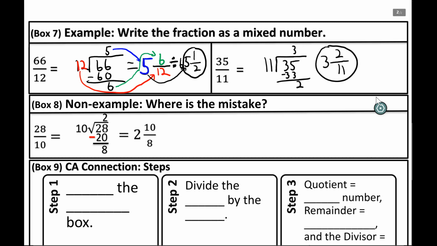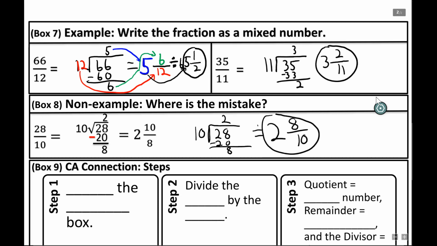The mistake, I'm going to do it again just to show you. I'm going to draw my division box, put the 28 inside, put the 10 outside. How many times can 10 go into 28? Well, that's 2 times, right? So I do get 20, subtract, 8 minus 0 is 8. So instead of writing equals 2 and 8/10, they wrote 2 and 10/8.